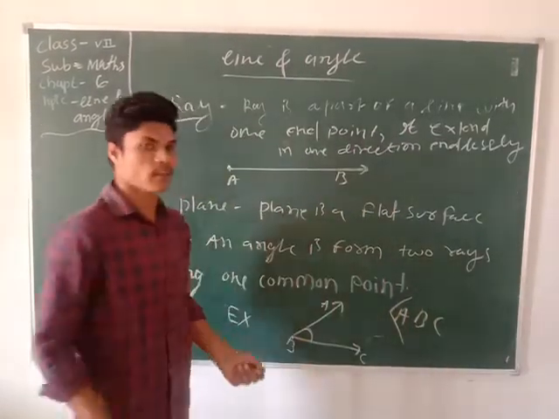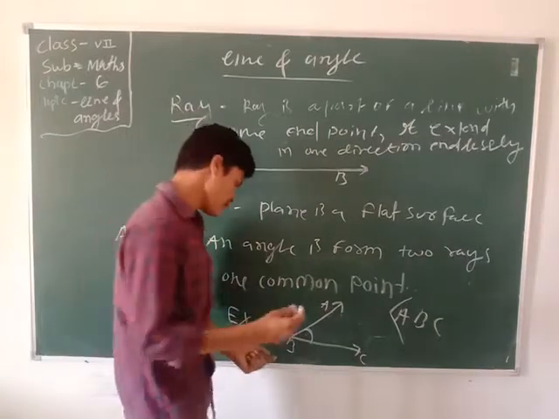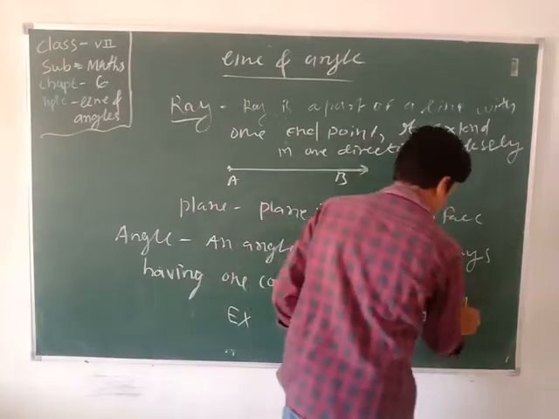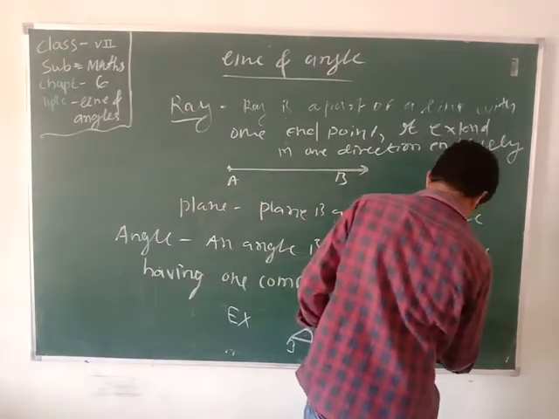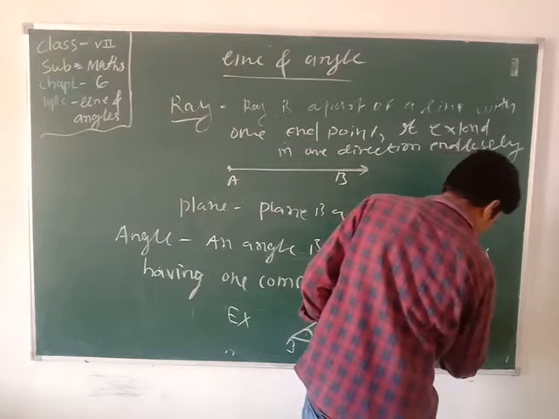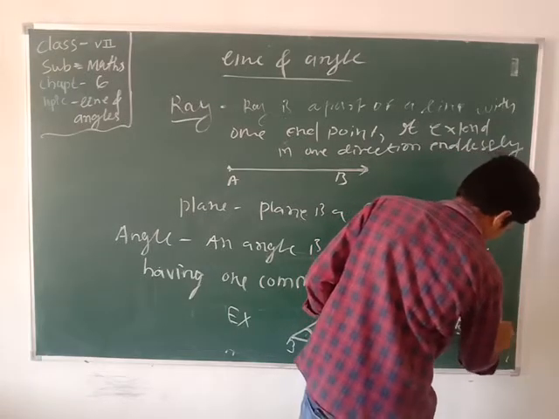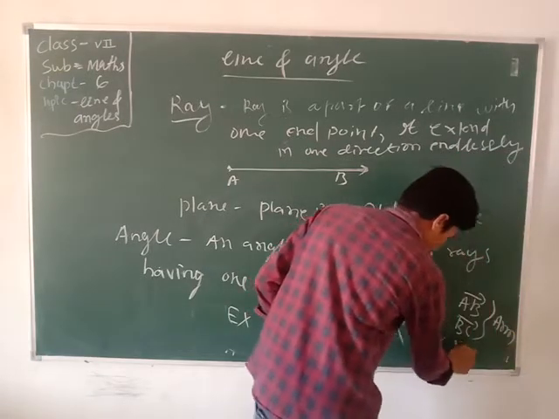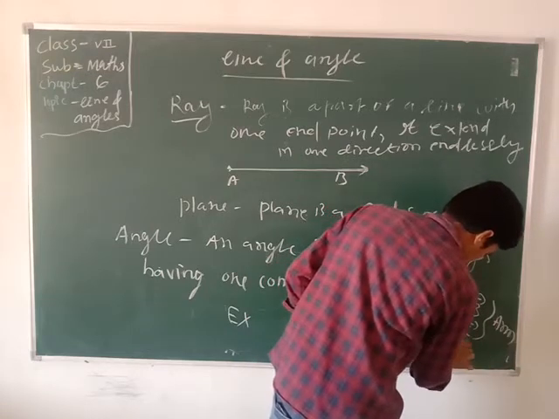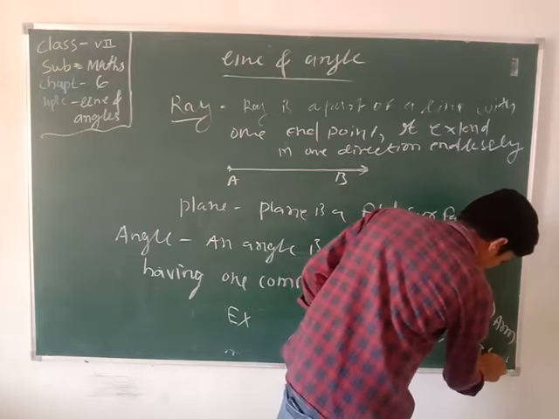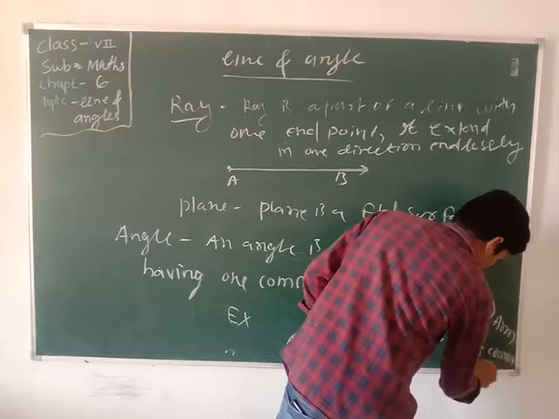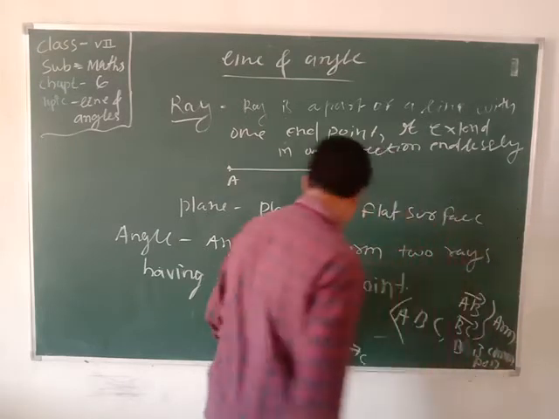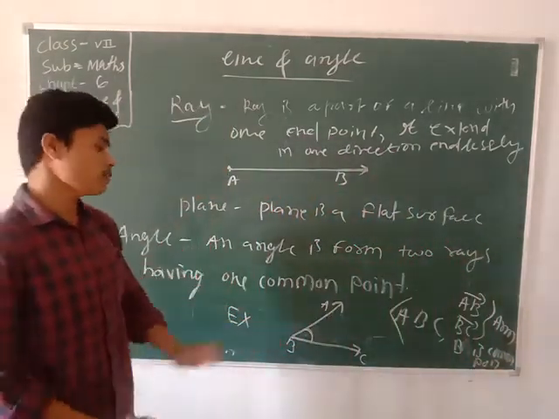Then here B is the one common point. In angles, one arm is AB and the other is BC. AB and BC are known as the arms, and B is the common point, also known as the vertex.